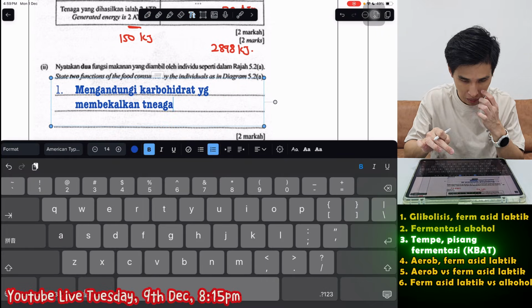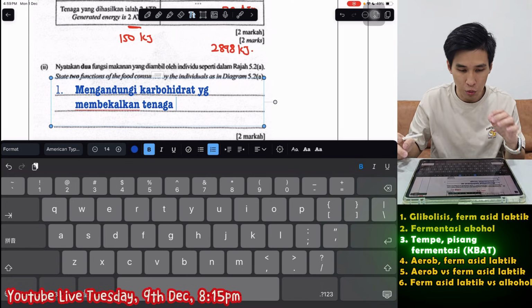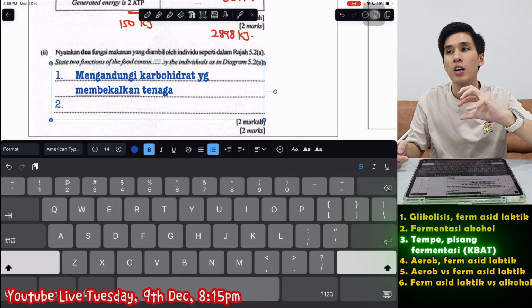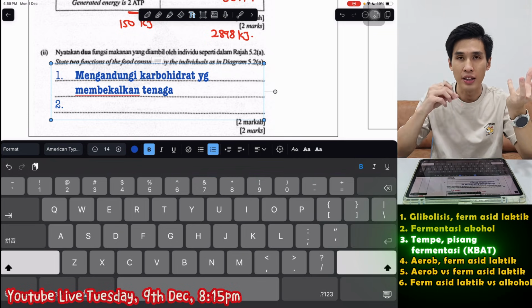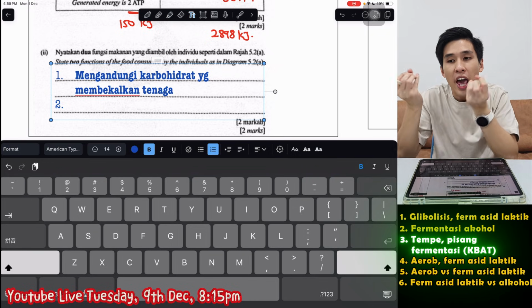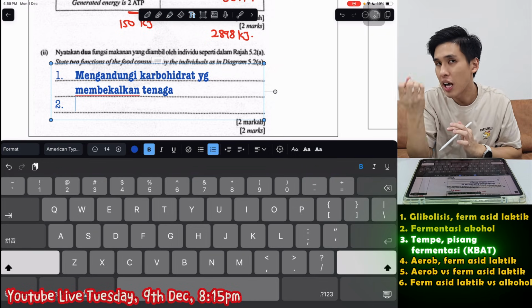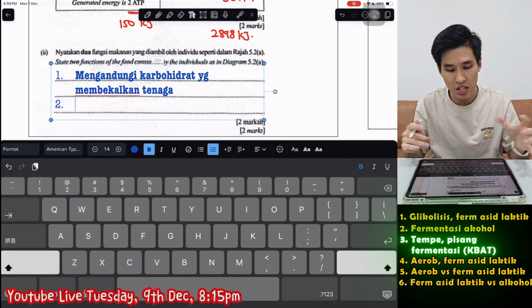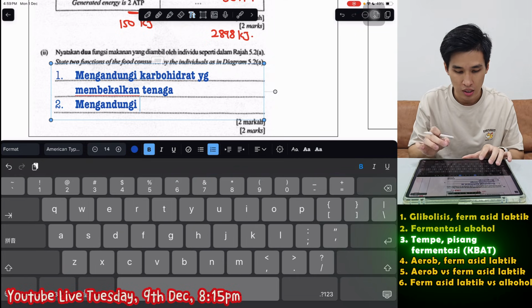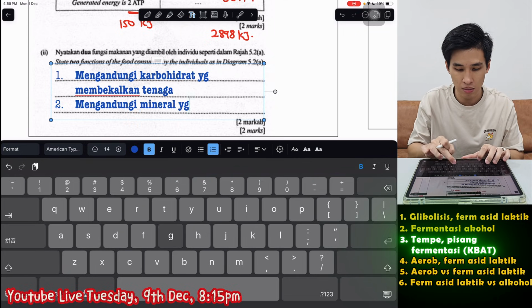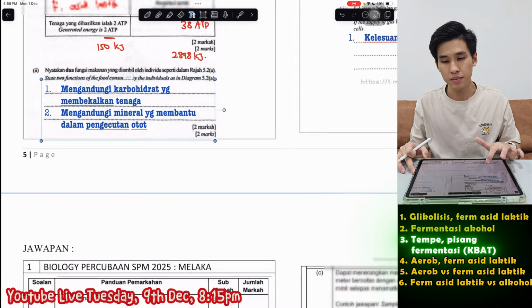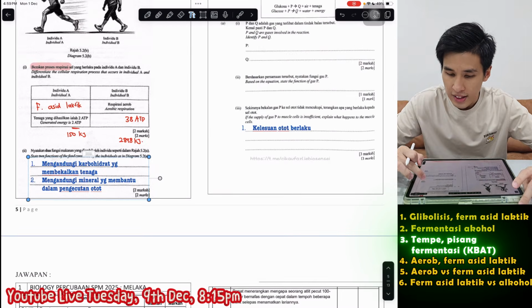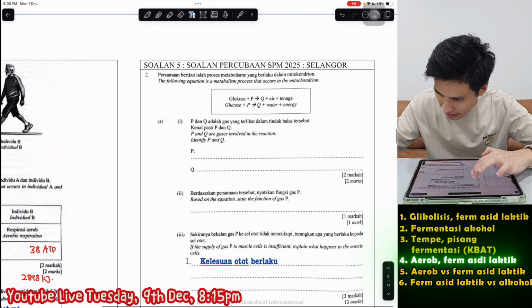Membekalkan tenaga. And number 2, banana also got a lot of mineral. So basically, natrium dan potassium. These two actually help in pengecutan otot. So you can just say mineral lah, mengandungi mineral yang membantu dalam pengecutan otot. Okay. And last one, Selangor one, this one very easy.